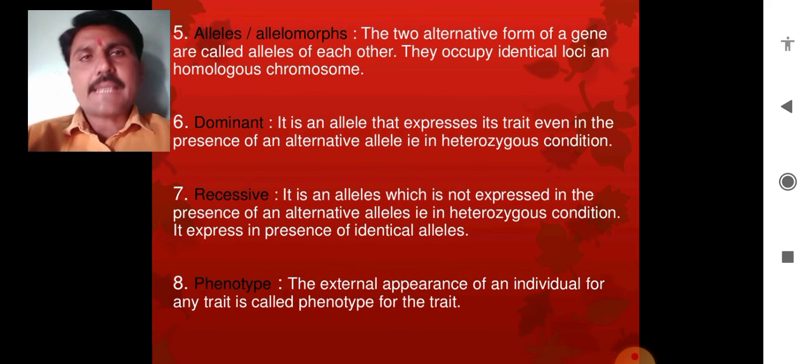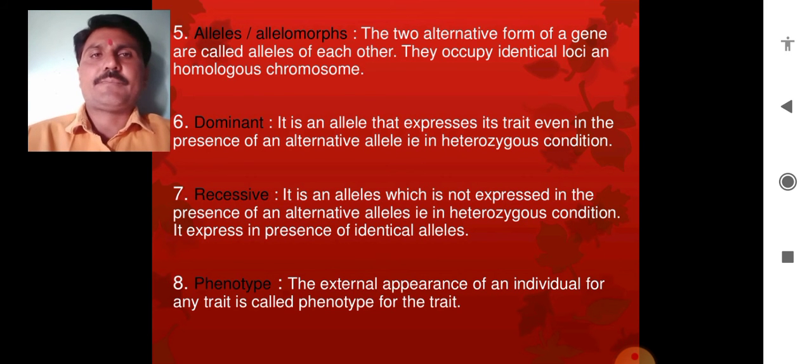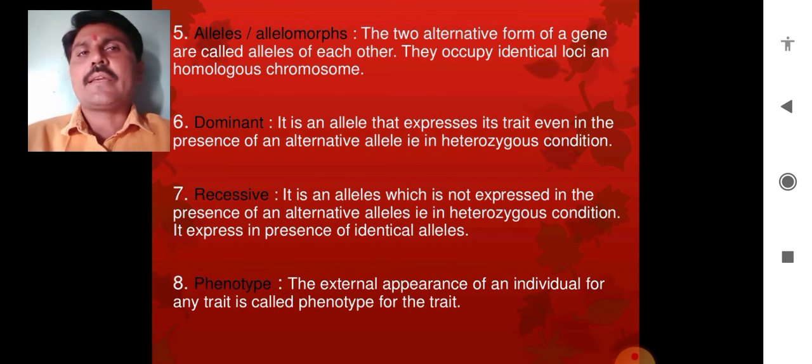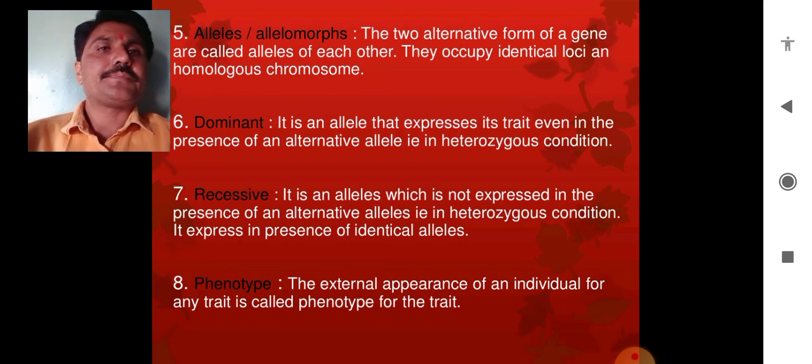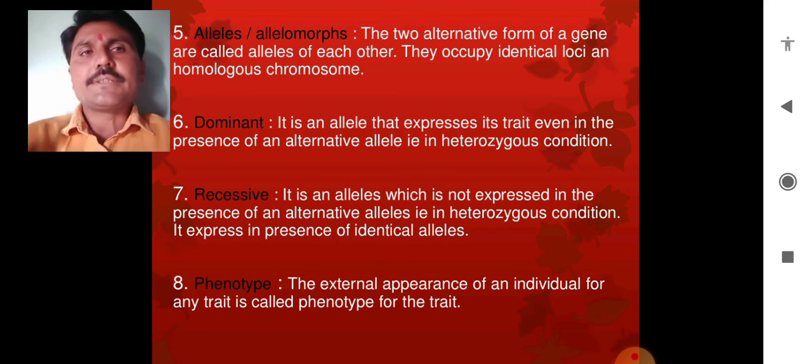Please read it and try to remember it, because these terms are going to be used constantly in this paper. So I repeat once again, two alternative genes are called alleles, and these two alternative genes occupy an identical location on homologous chromosomes.